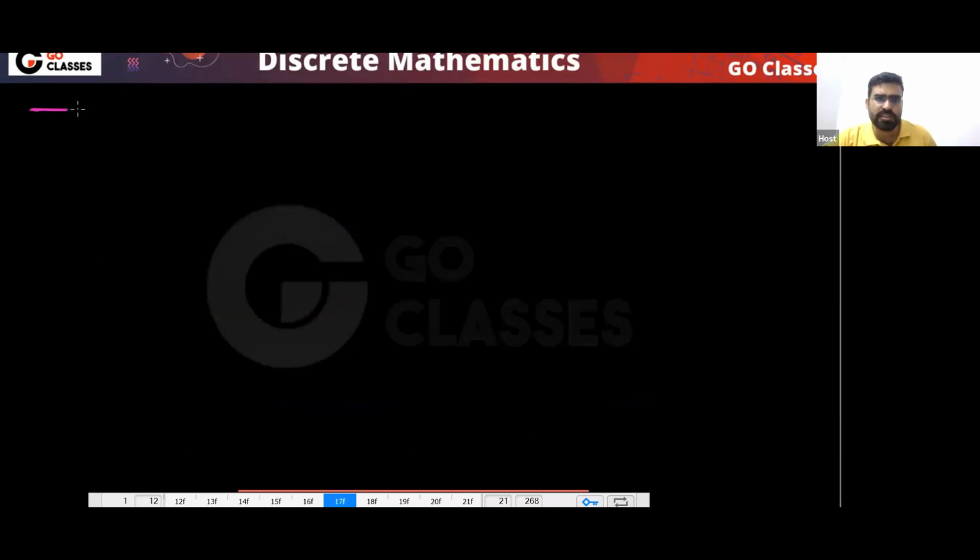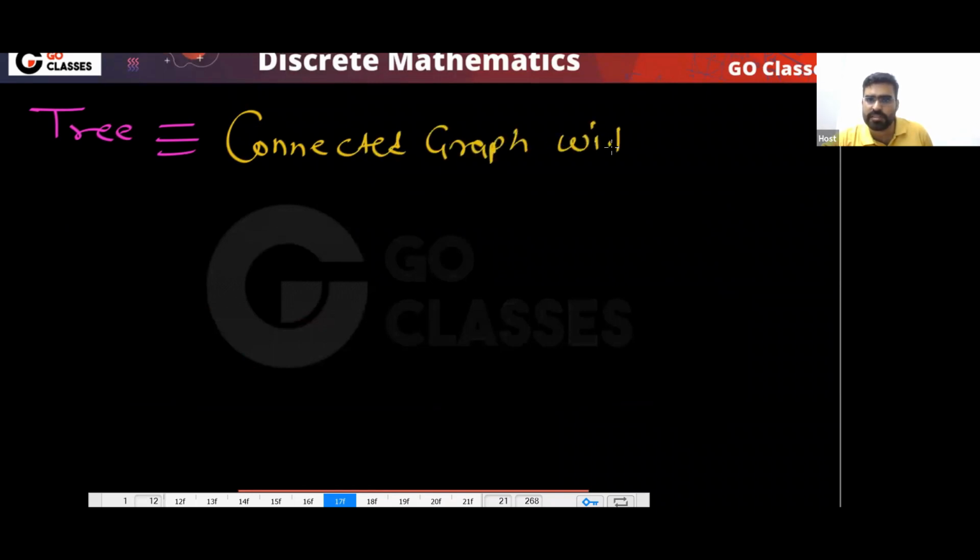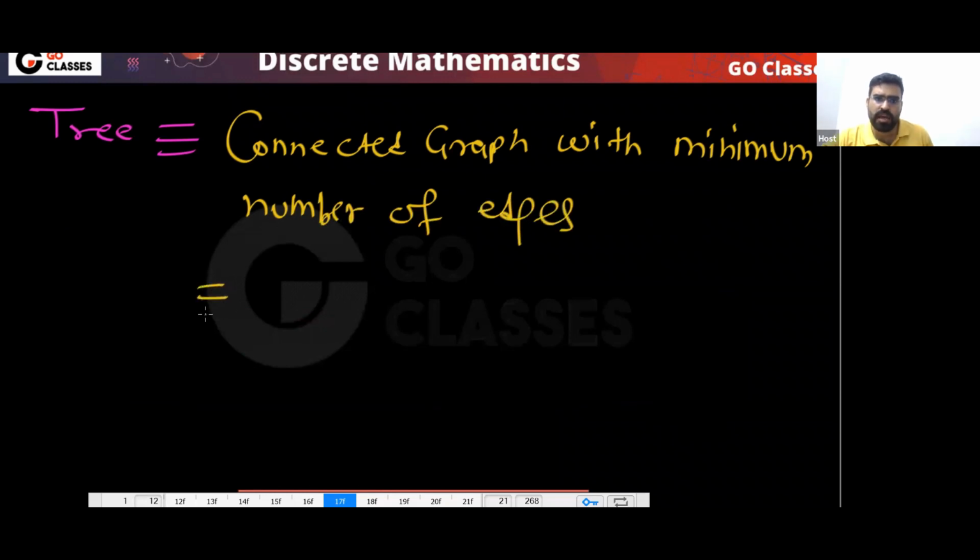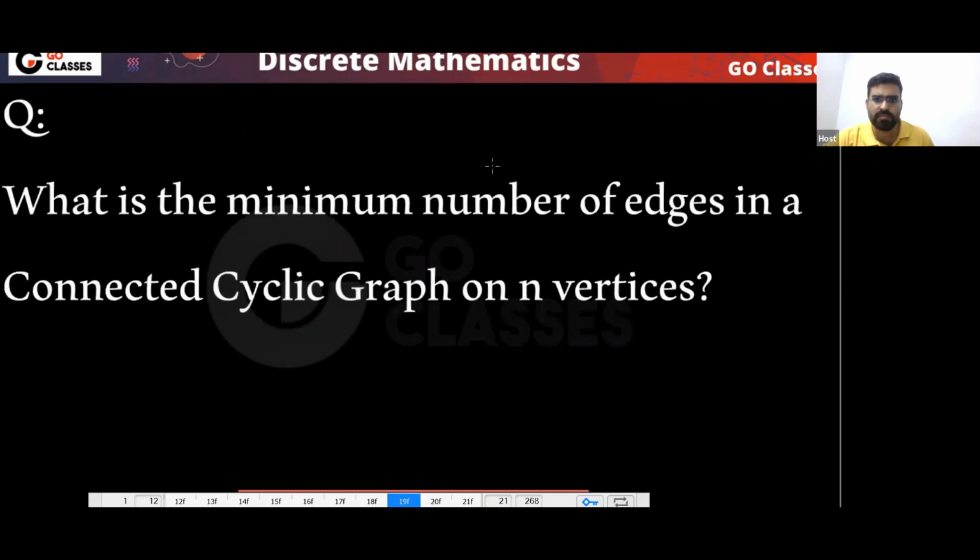And you know what a tree is? I can say a tree is basically a connected graph with the minimum number of edges. So I can say this is minimally connected. This tree is minimally connected. Okay, so very simple.